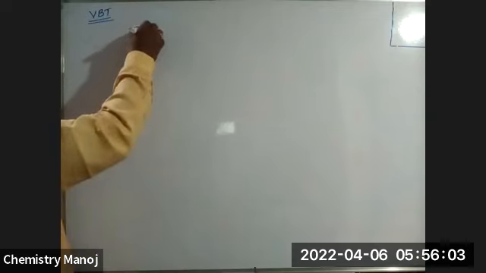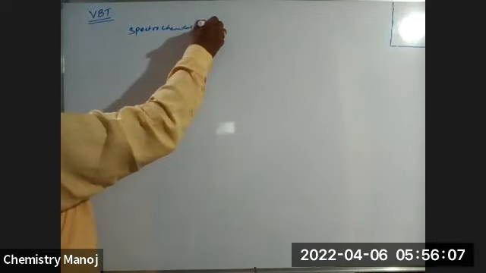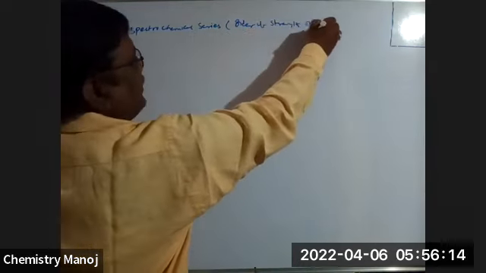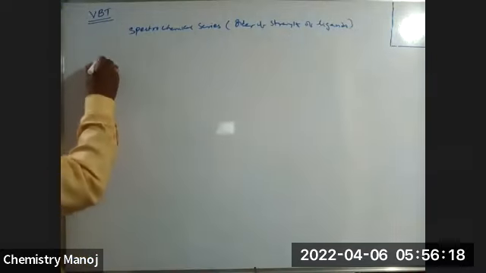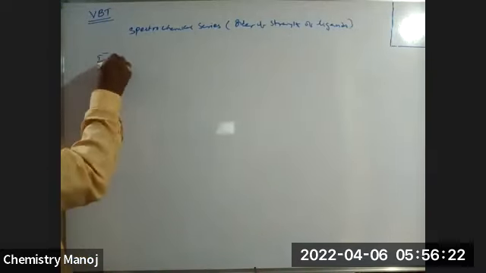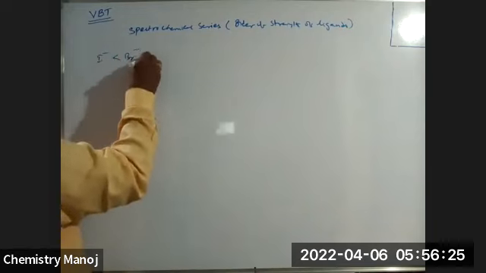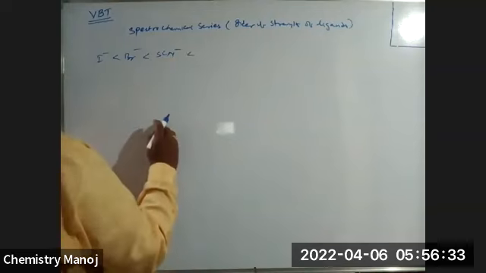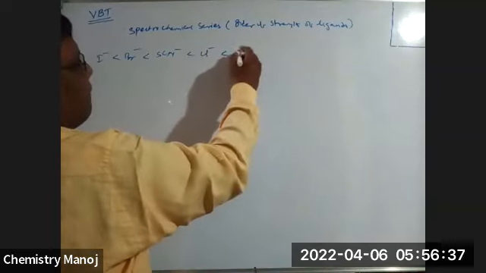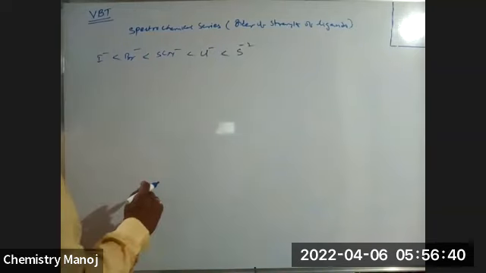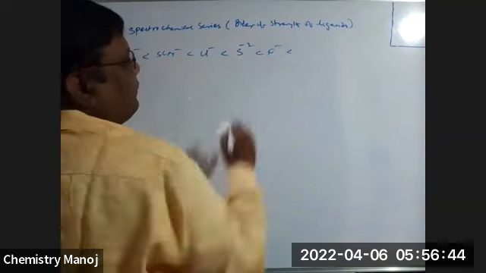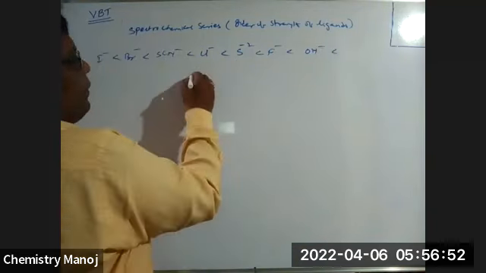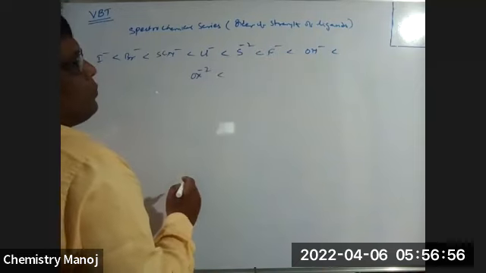I minus less than Br minus, Br minus less than thiocyanide SCN minus, Cl minus, sulfide ion S 2 minus, F minus, OH minus, oxalato 2 minus. This is the spectrochemical series, the order of strength of ligands, my dear.